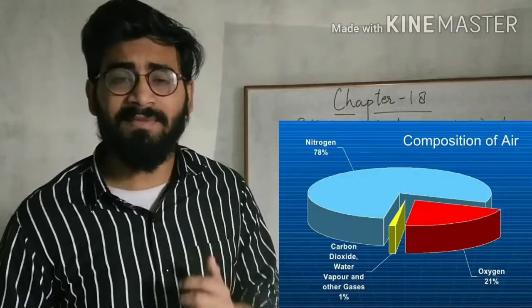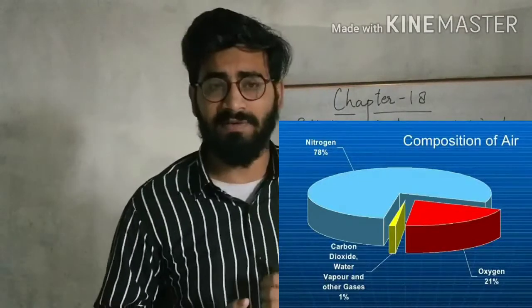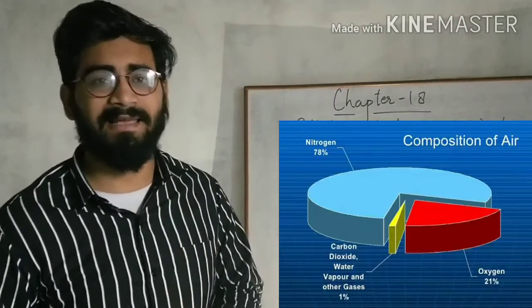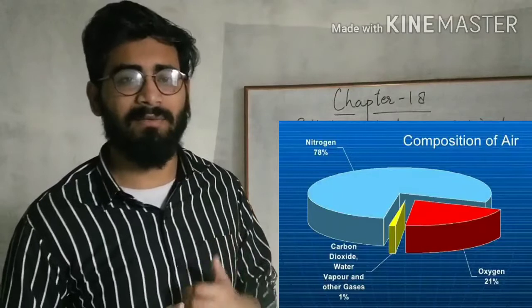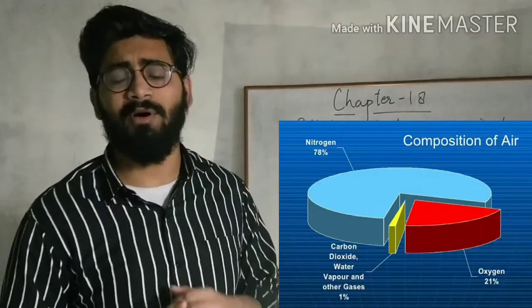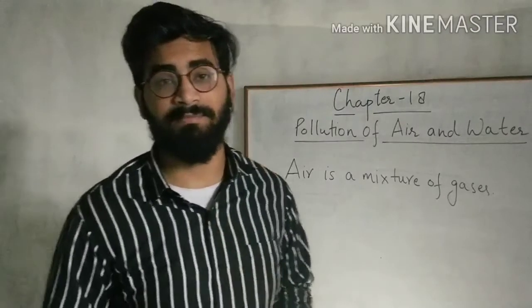So the maximum is nitrogen, then oxygen, and then some other gases like carbon dioxide, methane, water vapor, etc. So this is the composition of air.